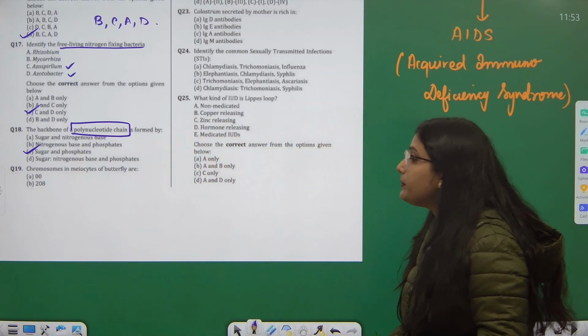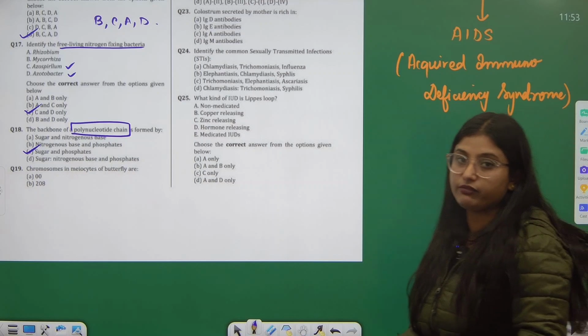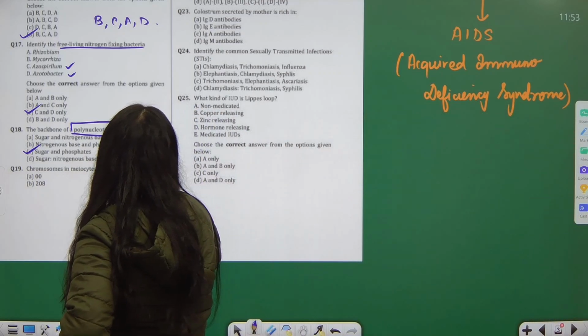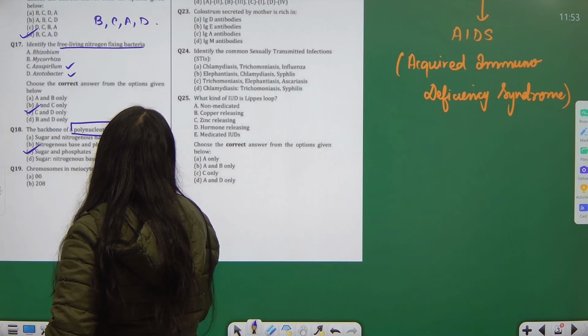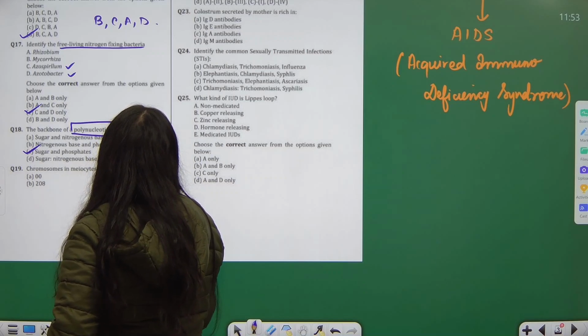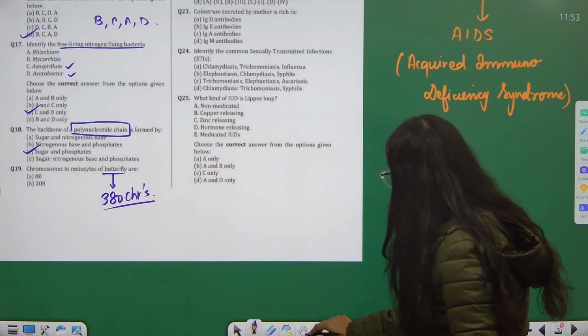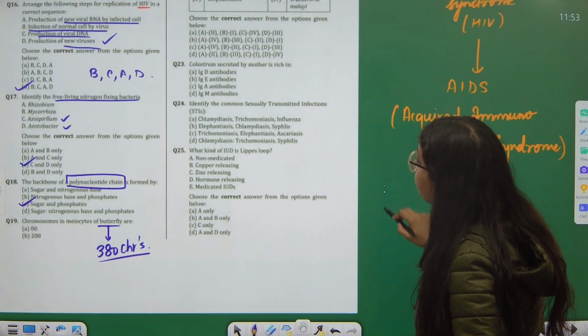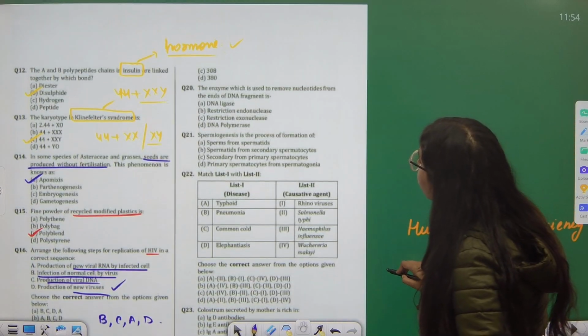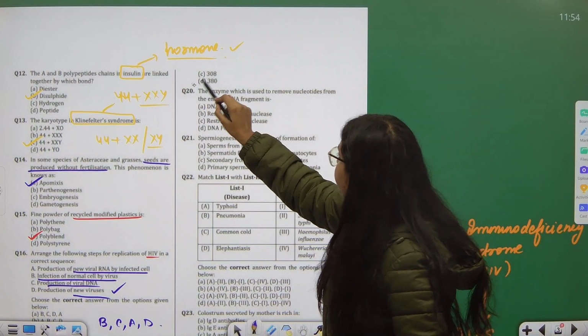Then chromosomes in neurocytes of butterfly. This is a factual question. Butterfly has 380 chromosomes. This you have to learn. We'll see the option. Just a second. Yeah, we have it, option number D.